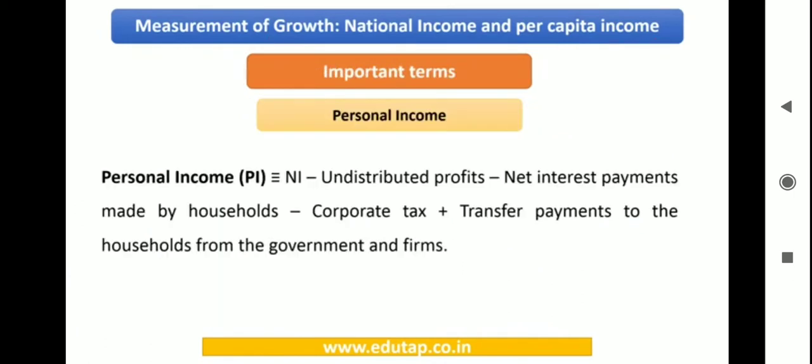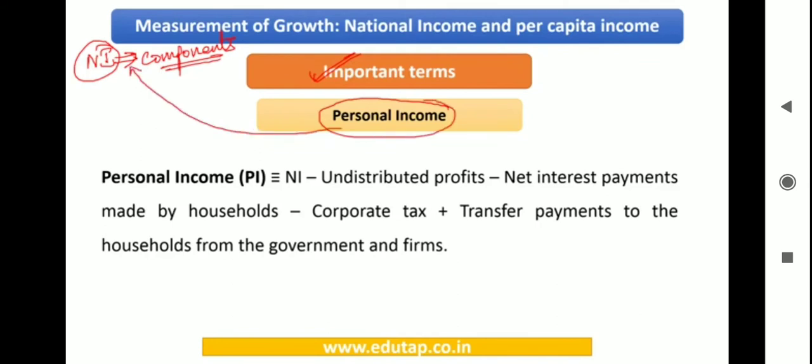Okay friends, now let us have a look at some of the important terms. Consider national income. This can be broken down into smaller components. We need to arrive at a term called personal income. You can derive this personal income from national income by considering certain factors. Either you need to add certain things or subtract. We shall see what that is. Personal income refers to the income that is retained by the individuals of a household.